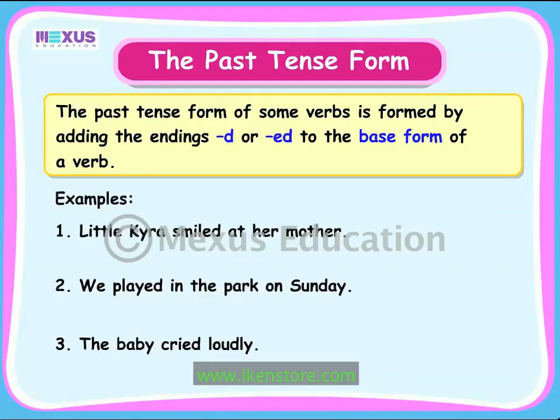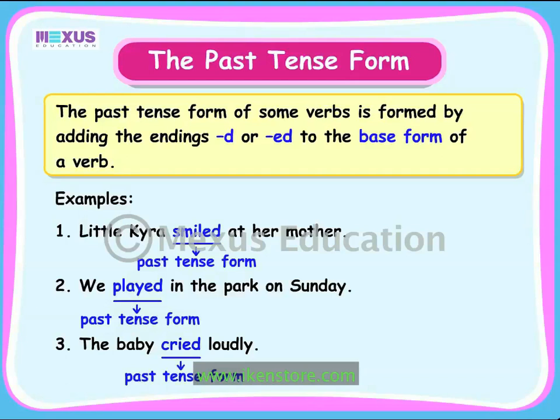Let us look at some verbs and their past tense form. In the first sentence, the verb smiled is formed by adding the ending d to the base form smile. In the second sentence, the verb played is formed by adding the ending ed to the base form play. In the third sentence, the verb cried is formed by dropping the final y and adding the ending ied to the base form cry.